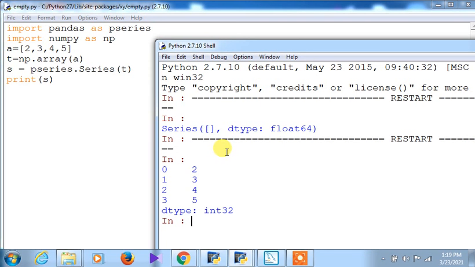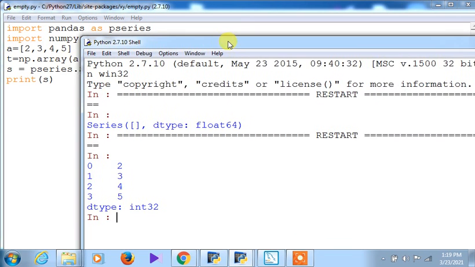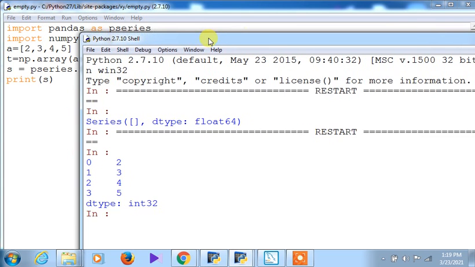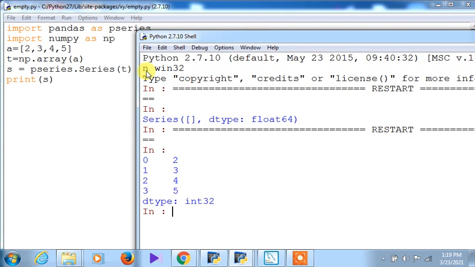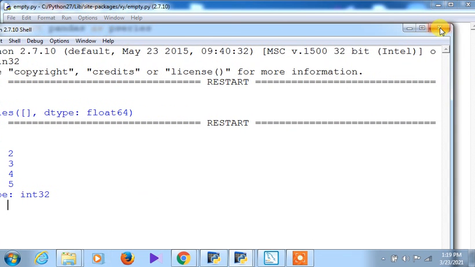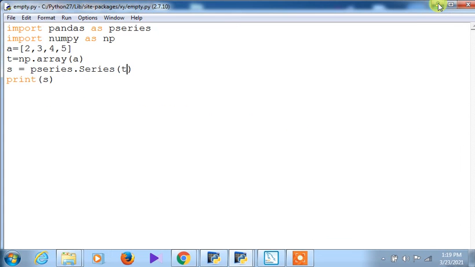You see out here, see the difference. When I had given only the series, this one was appearing. Now what is happening? 0 1 2 3, and the respective values have also appeared. So this way you can create an empty series if you don't give anything, and whatever you give in the series constructor will be printed. Now I am slowly moving on.